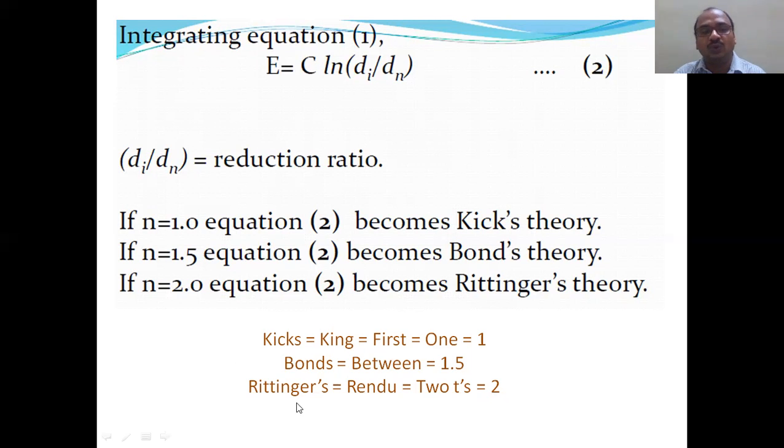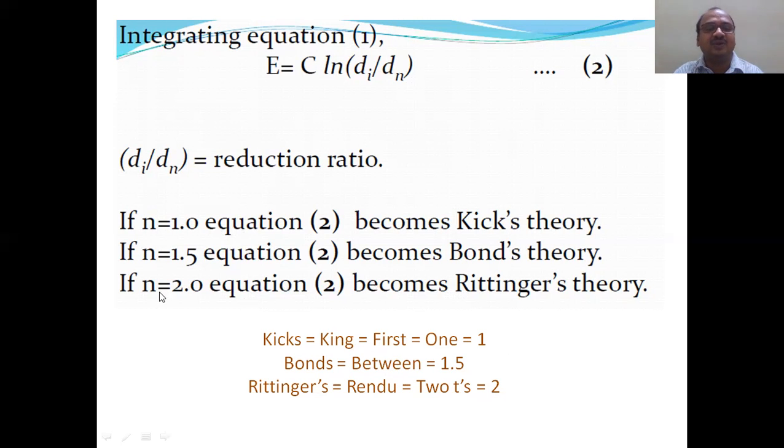And how to keep this in your mind: Kick's theory, king. You can keep it as king, both K. King is always first, so the constant is 1. Bond's theory, keep the B as a code word. B means between. It is between 1 and 2, so 1.5.